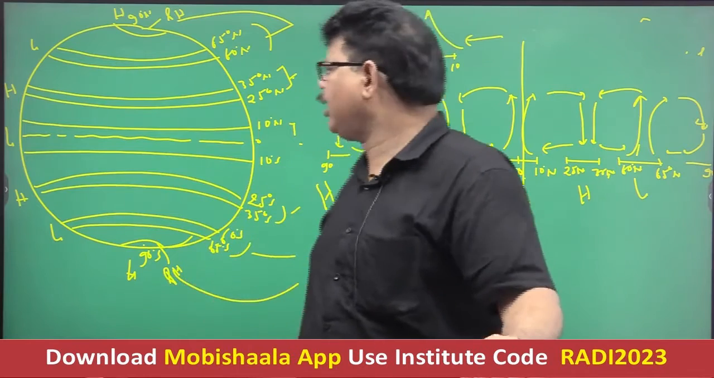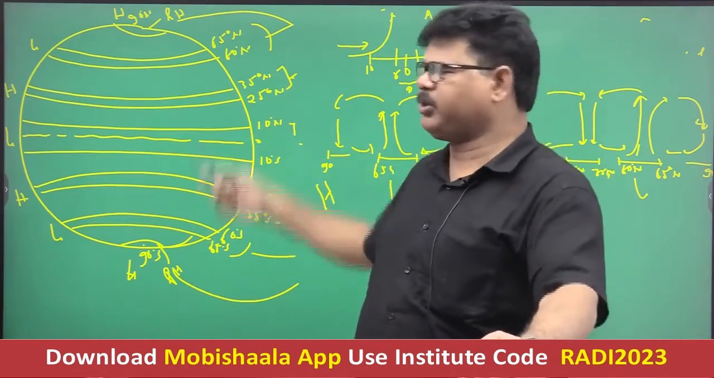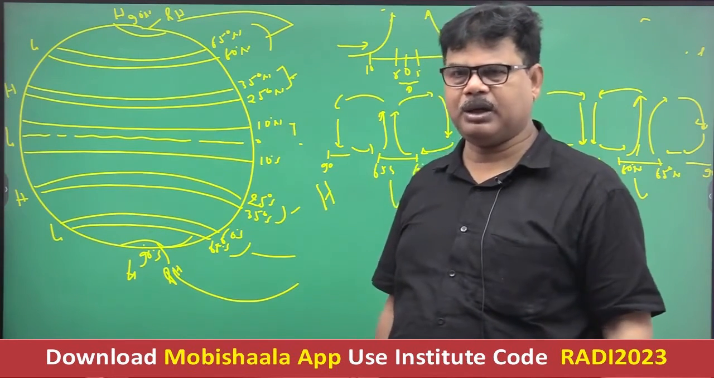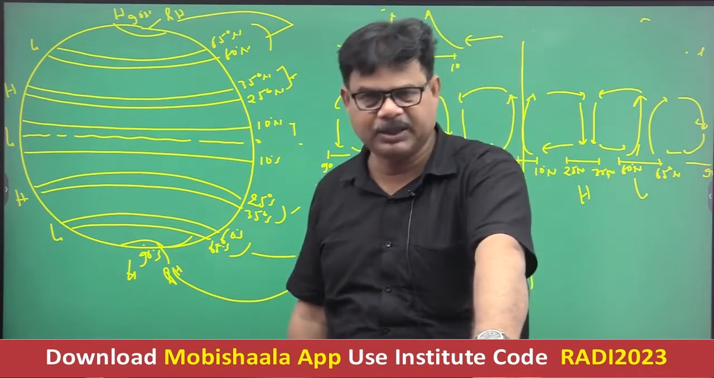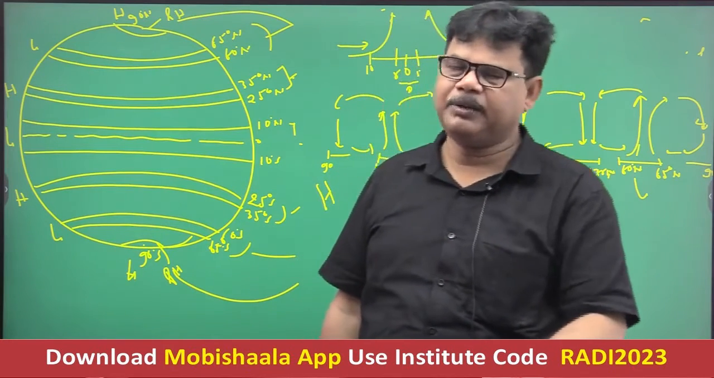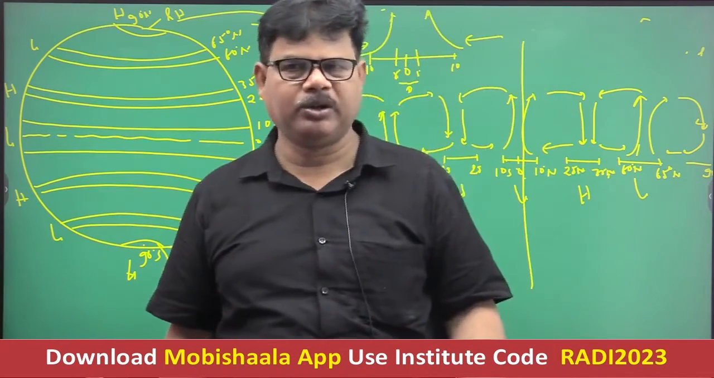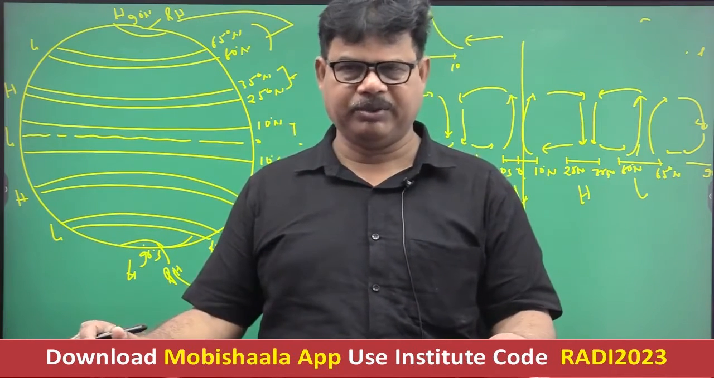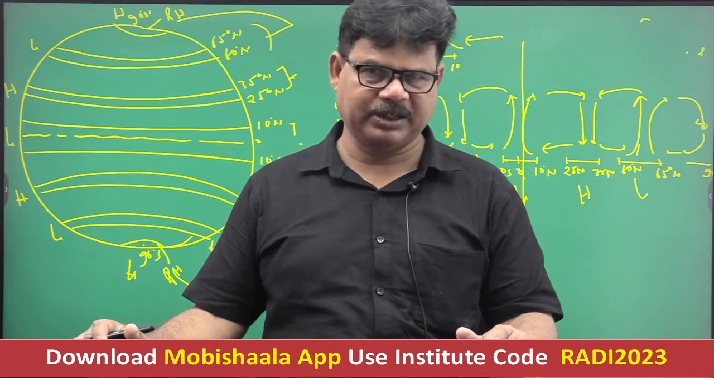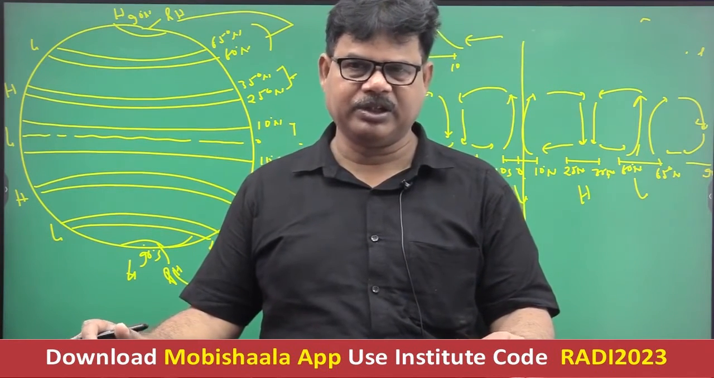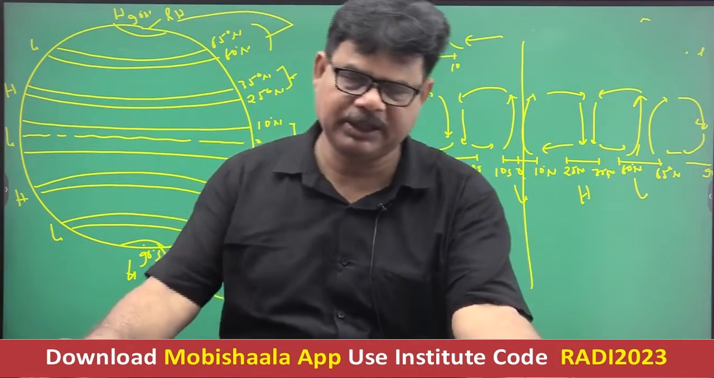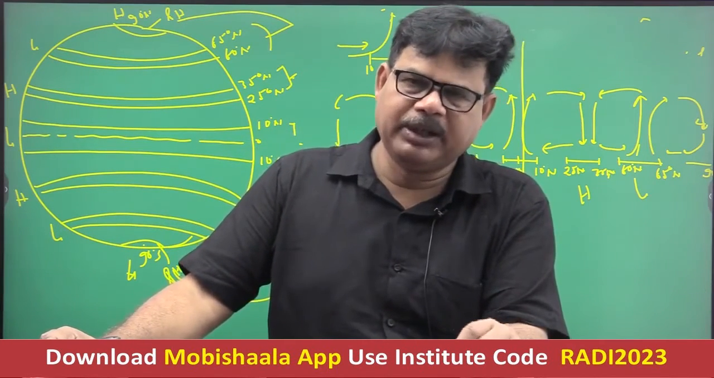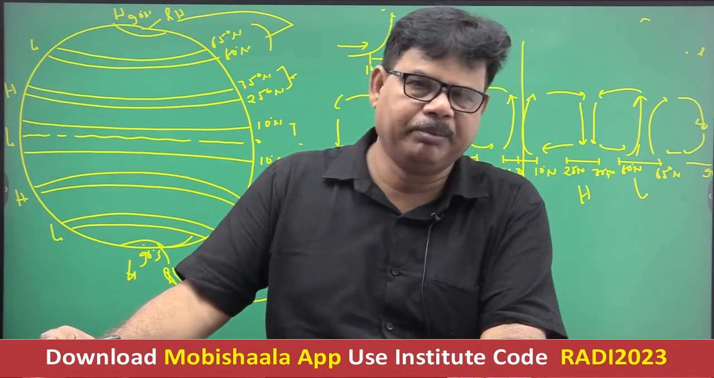Now see, the next belt is between 60 to 65 degrees. This is the subpolar low pressure belt. The subpolar low pressure belt again is a dynamically induced low pressure belt. Because it is located near the polar zone, and near the polar cell low temperature conditions prevail, high pressure is expected there. But against this, low pressure belts form in this area.